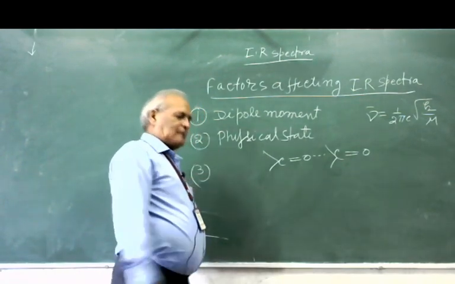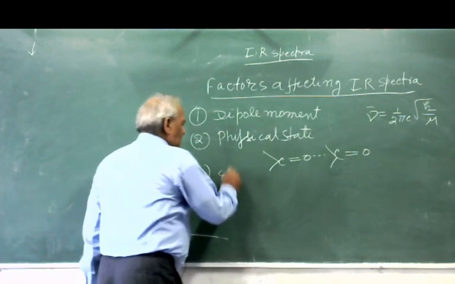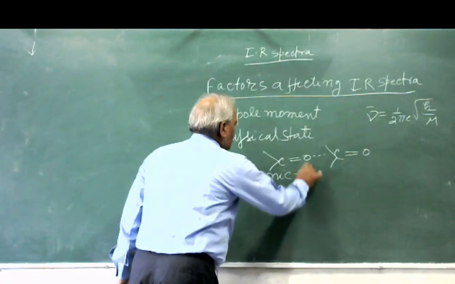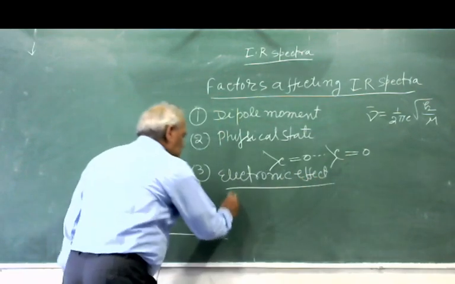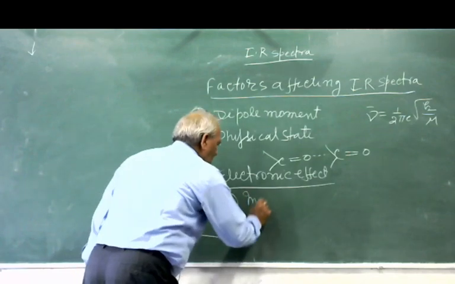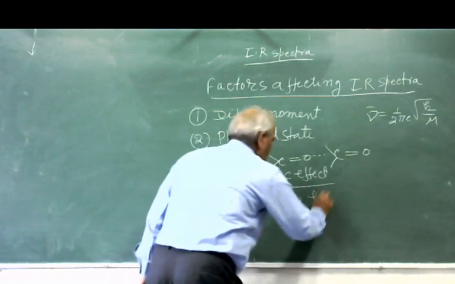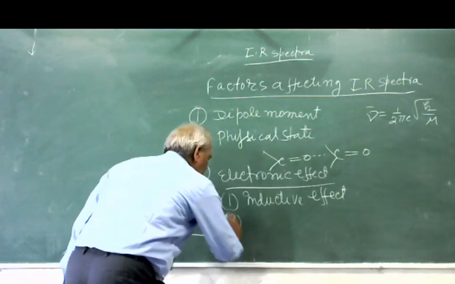The third factor is the electronic effect. There are two types of electronic effect: the inductive effect, and second, the mesomeric effect.